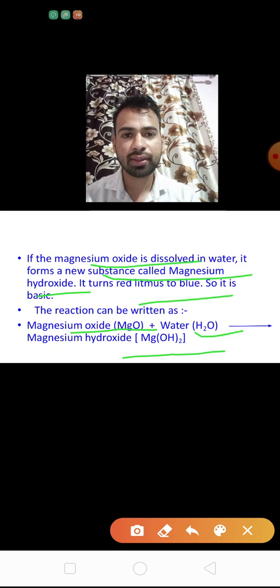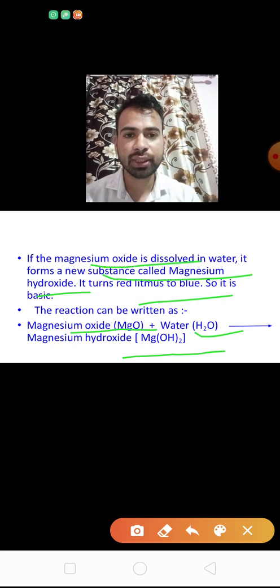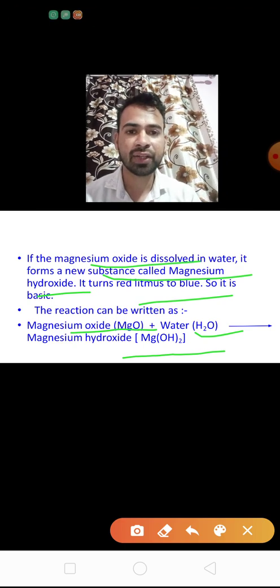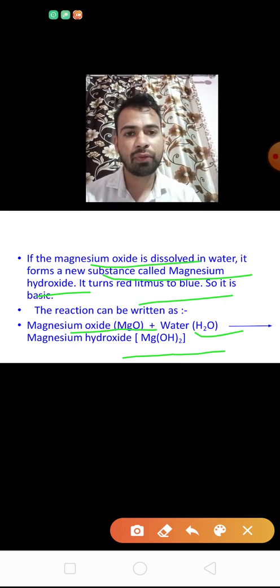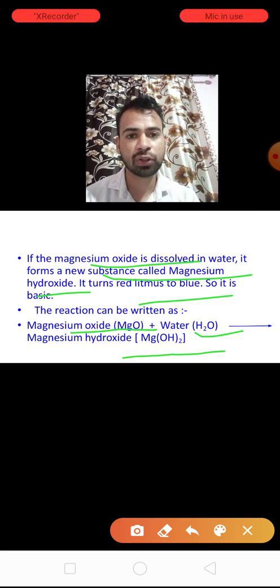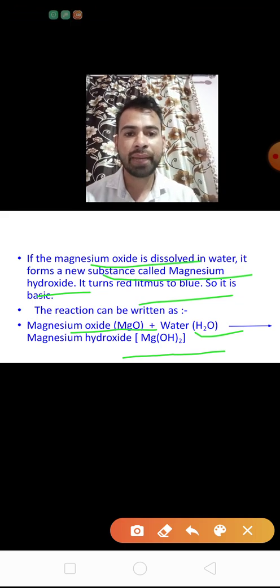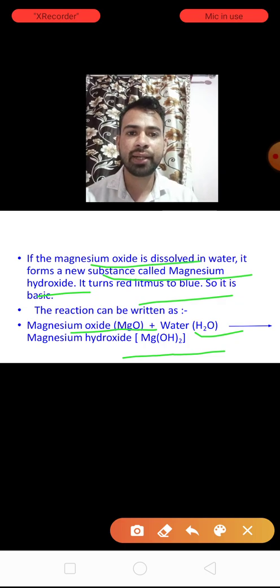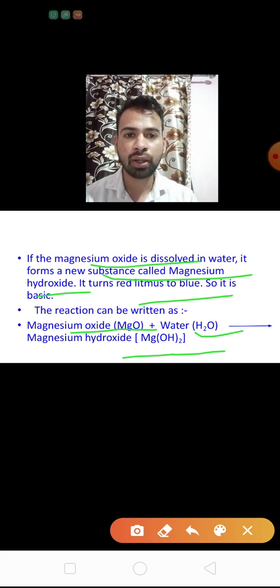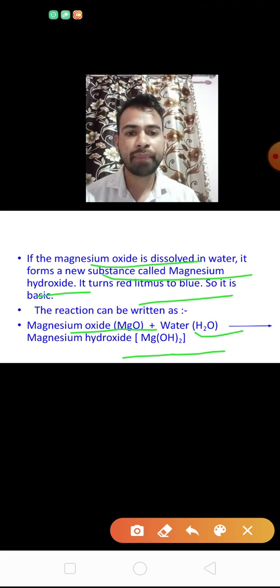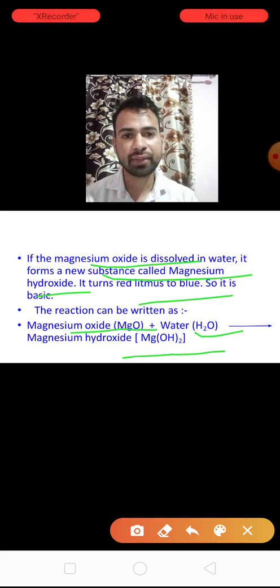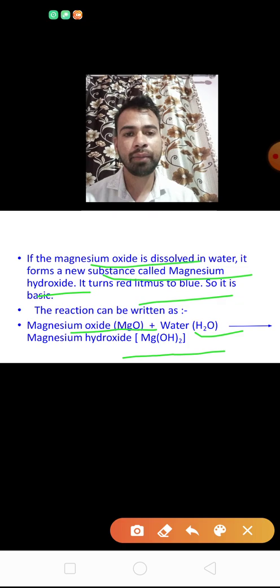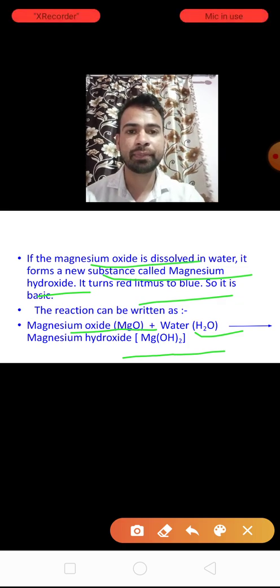Okay children, this is a chemical reaction, a chemical change, that is important regarding your exam. When magnesium is combined with oxygen, it forms magnesium oxide, and when magnesium oxide is dissolved in water, it forms magnesium hydroxide. These two are chemical reactions, important regarding your exam.